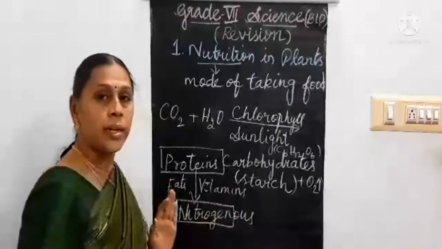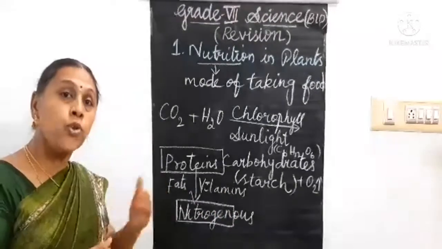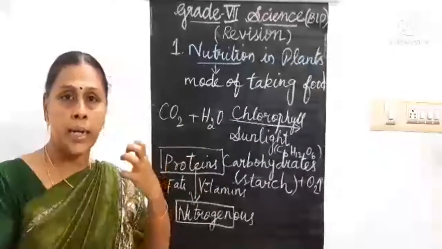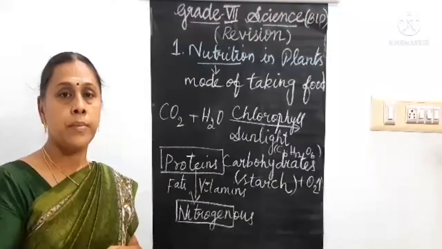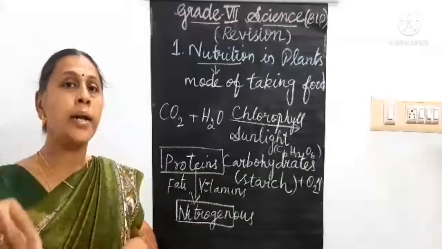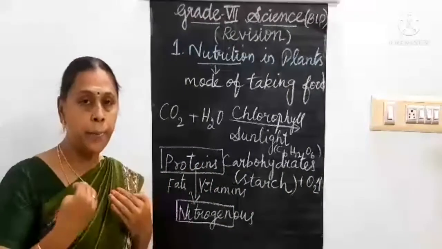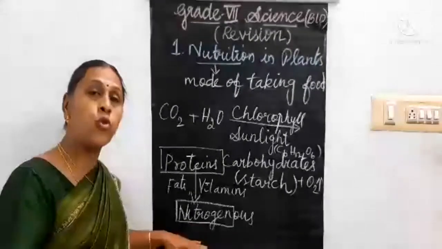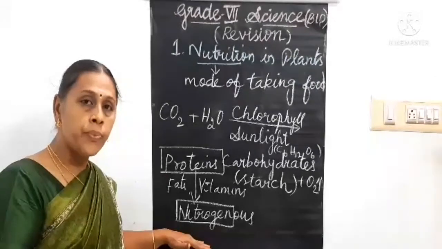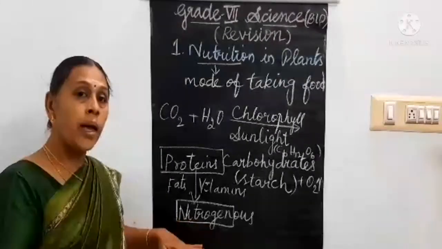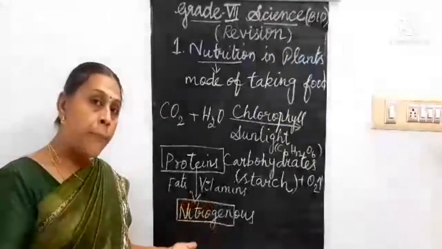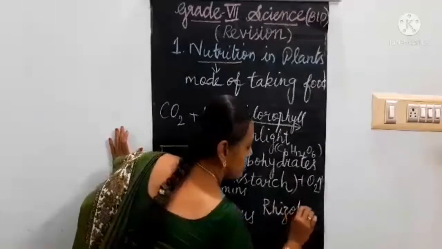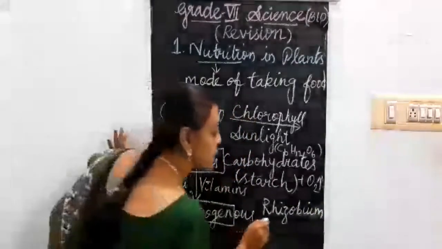And this nitrogen, the plants need for their growth. And this nitrogen, the plants can't absorb directly from the air. In the air, nitrogen is a major component, and that nitrogen cannot be used or absorbed by the plants directly. So what will these plants do to get this nitrogen for their growth? A type of bacteria called Rhizobium. The bacteria name is Rhizobium.